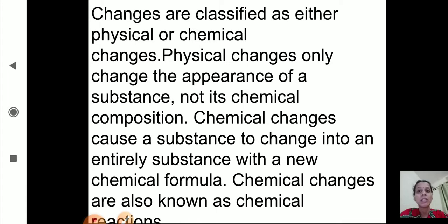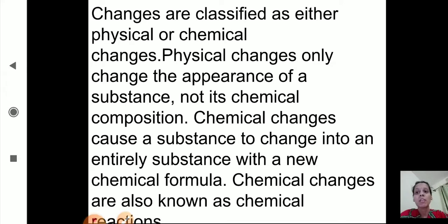Changes are classified as either physical or chemical changes. Physical changes only change the appearance of a substance, not its chemical composition.